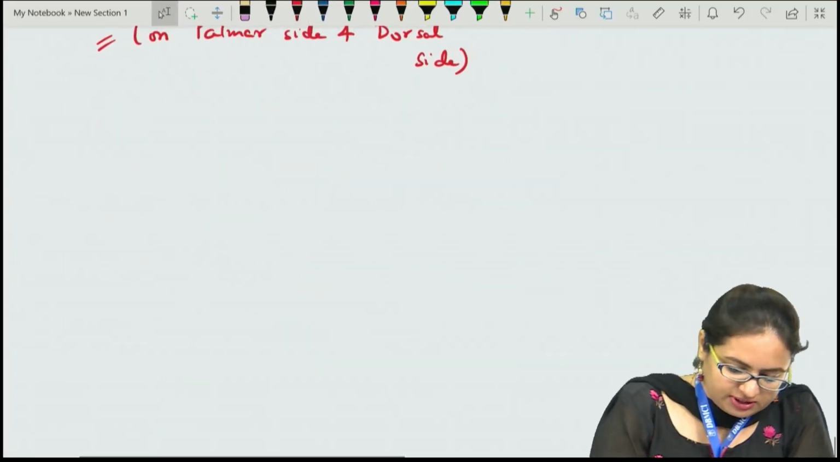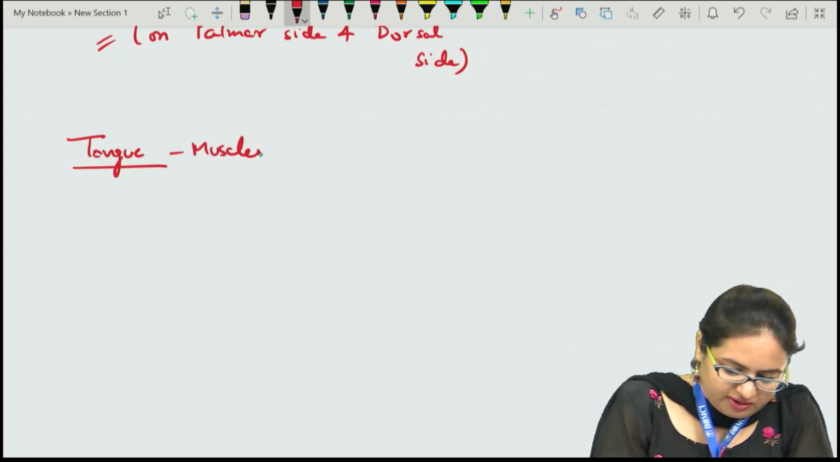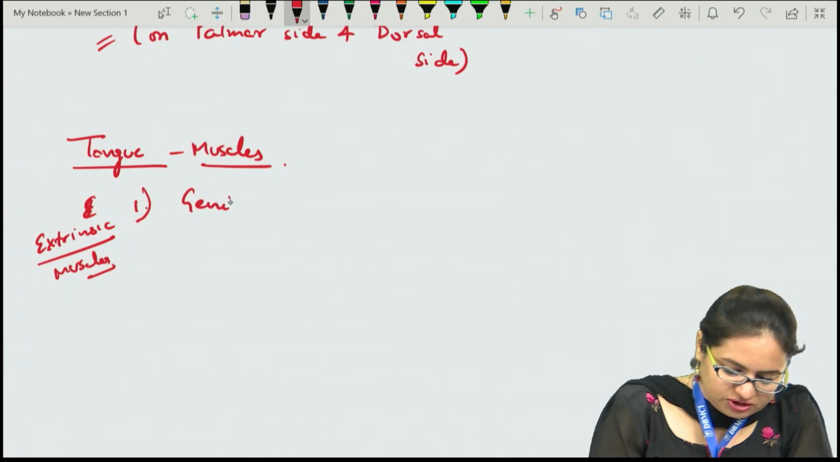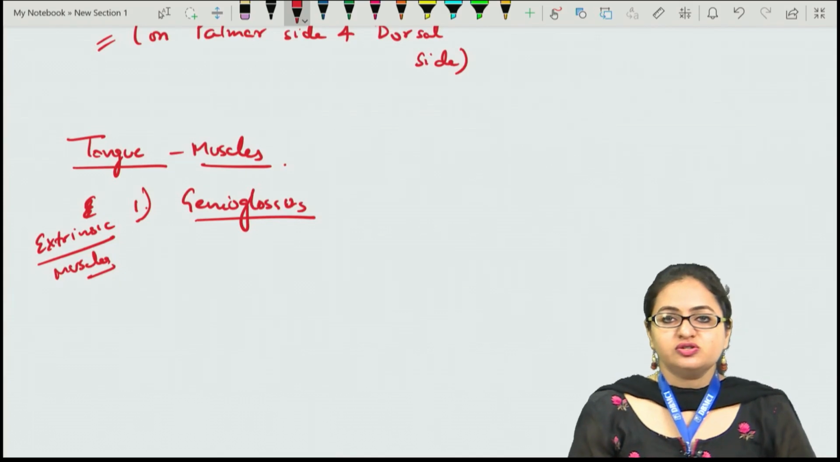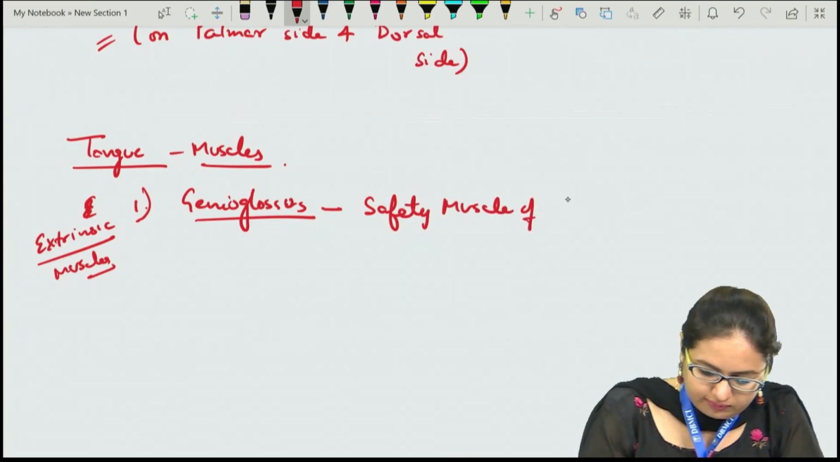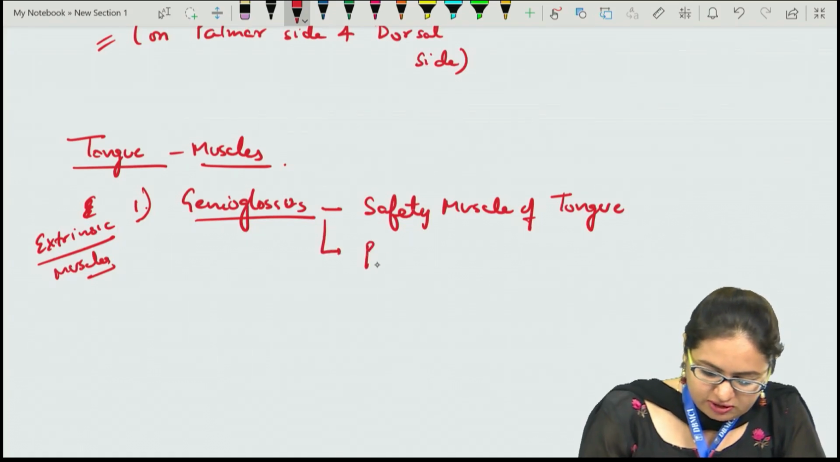So when we talk about the muscles of the tongue, we have 4 extrinsic muscles. They include the genioglossus, which is the major muscle of the tongue, forming the major mass of the tongue, and it is termed the safety muscle of the tongue. This is the muscle which helps in the protrusion of the tongue.